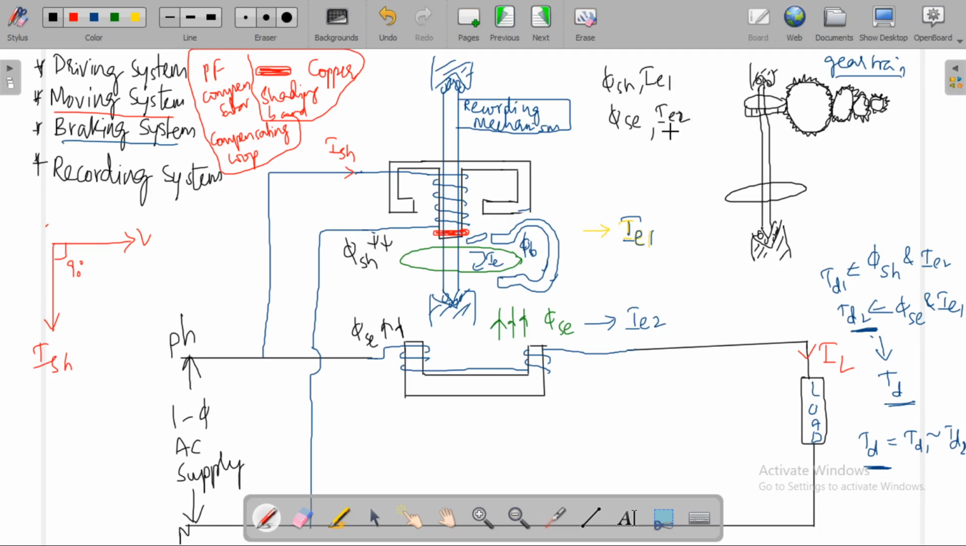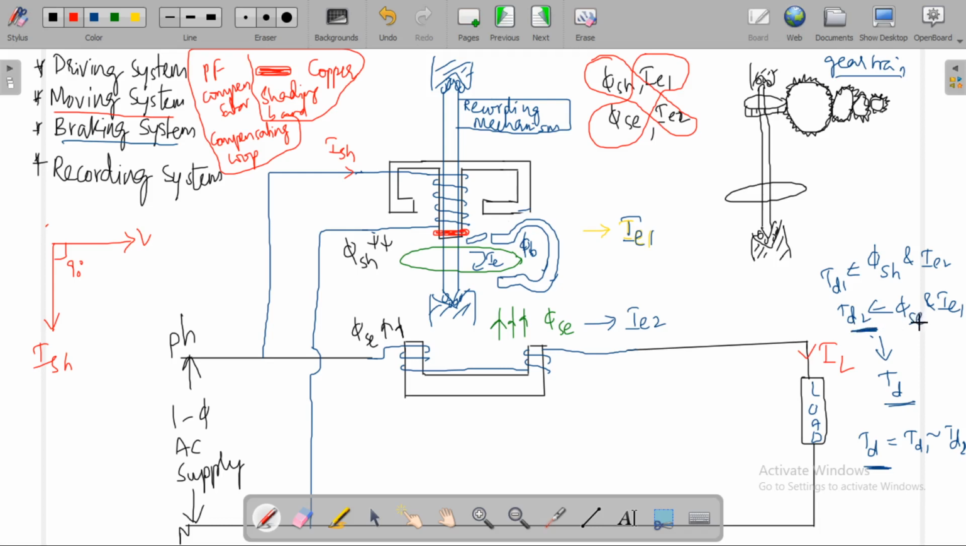The torque will be produced due to the interaction of phi sh and I_E2, and one more torque will be produced due to the interaction of phi sc and I_E1. T_D1 will be produced due to the interaction of phi sh and I_E2.